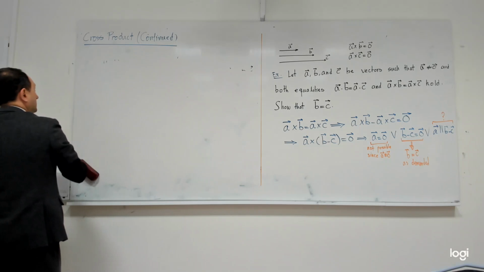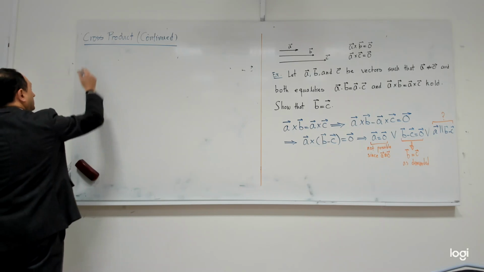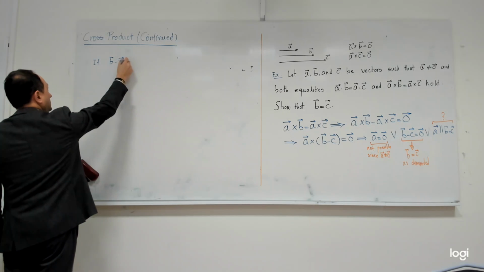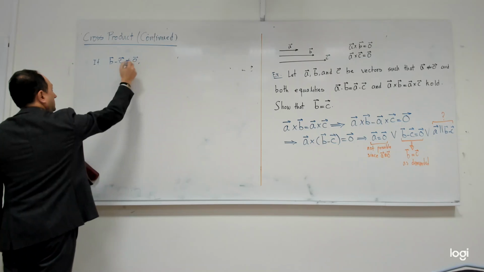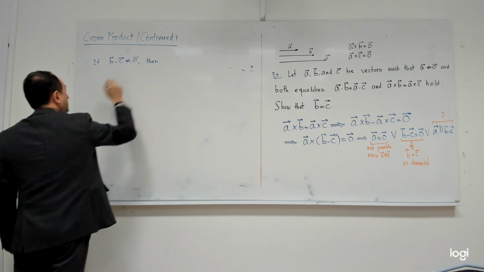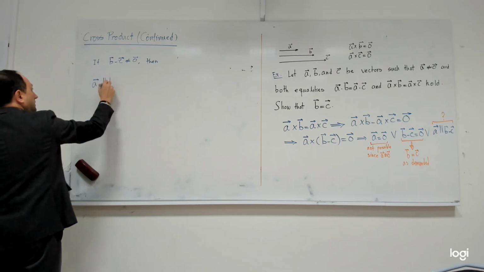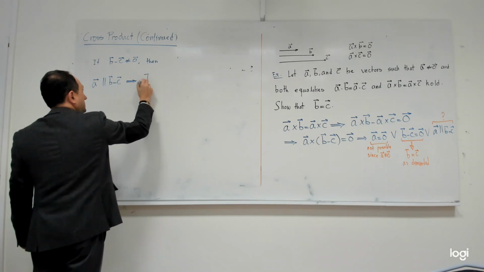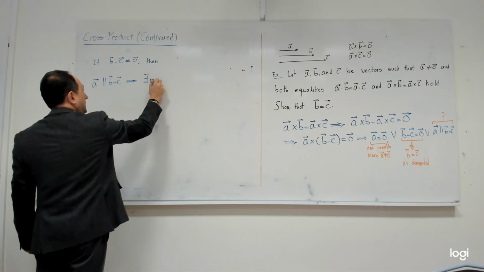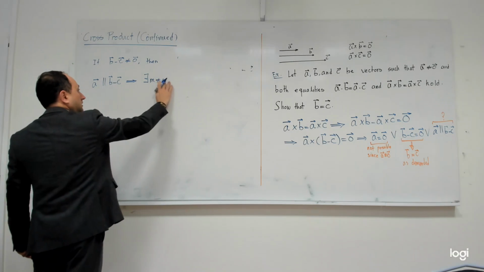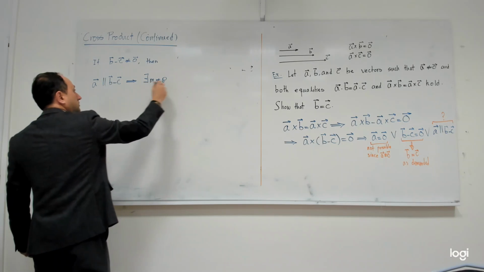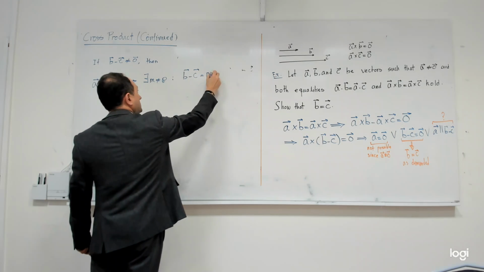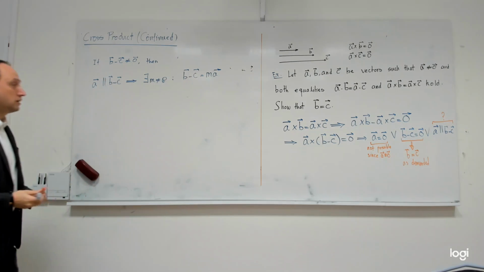So if B minus C is not zero, then from this condition, I can conclude that there exists a non-zero number m so that B minus C is m times A. Is that understandable?